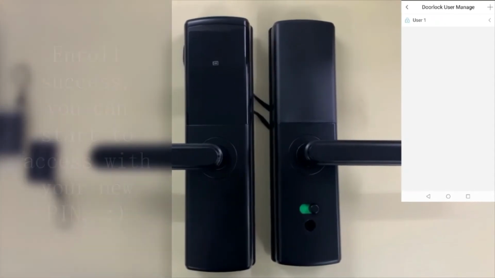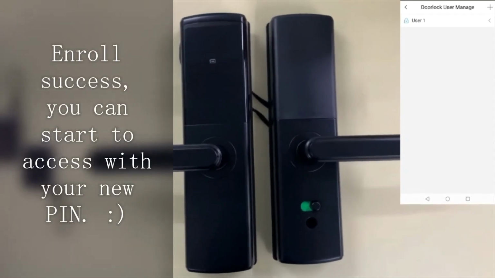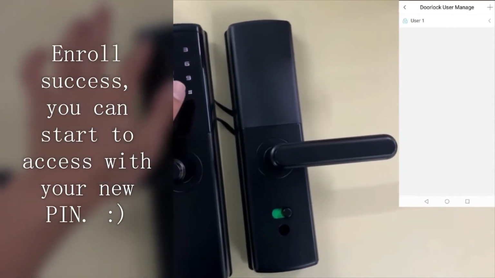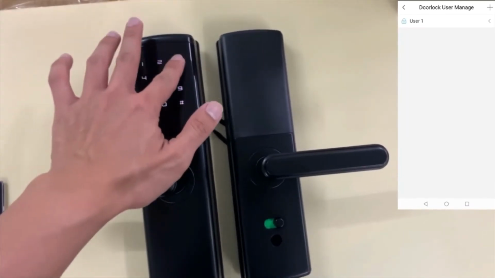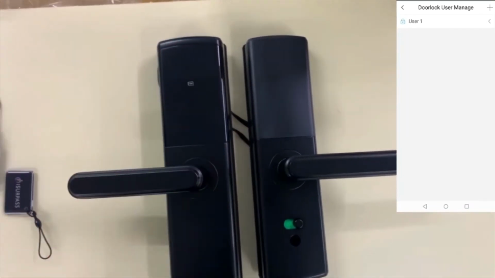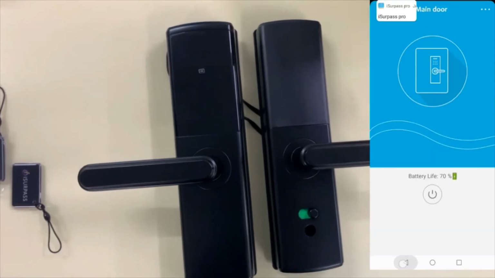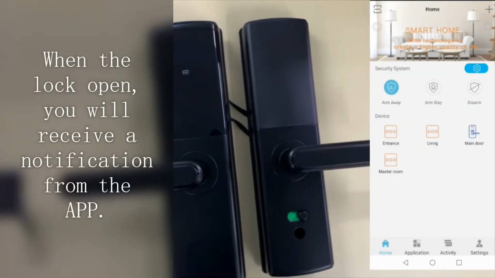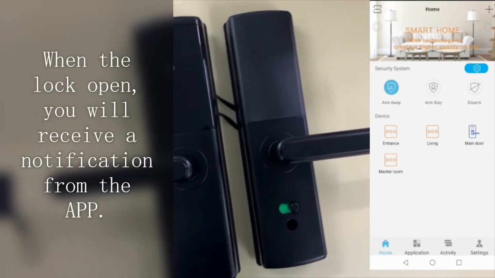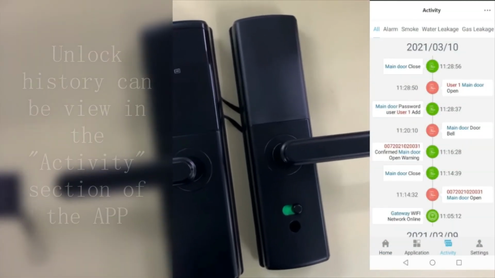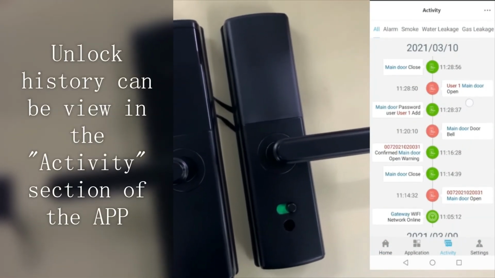Enroll success, you can start to access with your new PIN. When the lock opens, you will receive a notification from the app. Unlock history can be viewed in the activity section of the app.